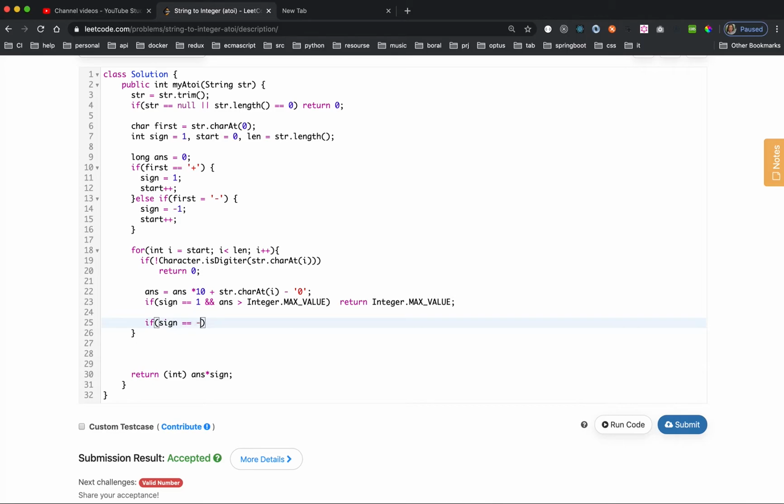Yeah, with sign -1, then we just return the minimum.